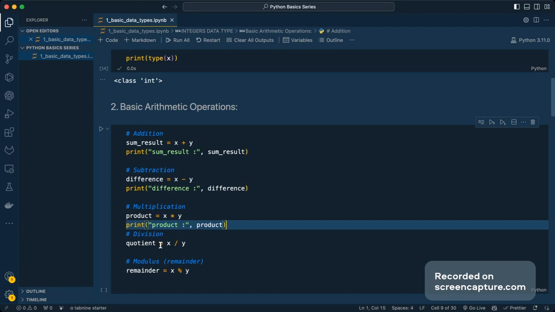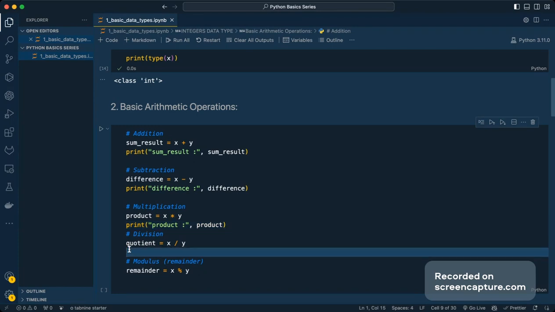And there is a division. In case of division, we often get the quotient value. If I try to divide, let's say, 5 by 4, you can see that the quotient is 1, and there will be some value for the remainder. So in our case, we use a slash to perform that part, and I'm going to get the quotient.